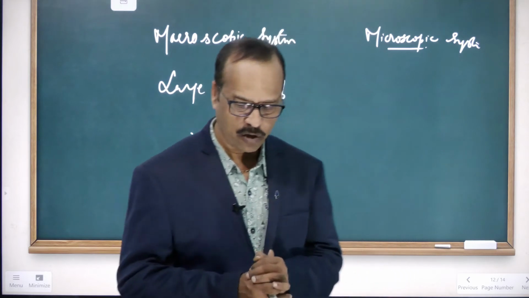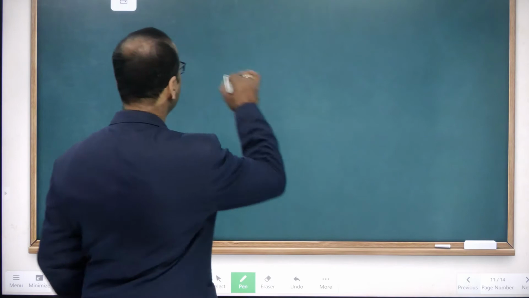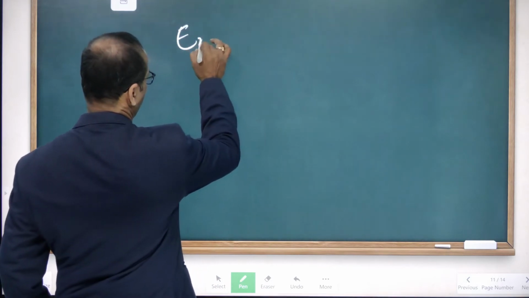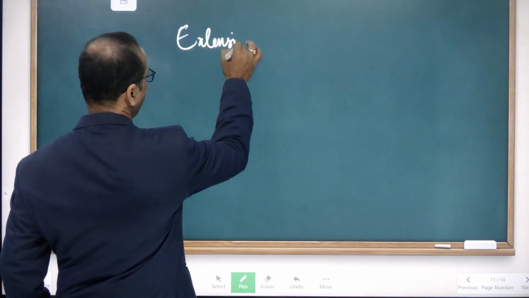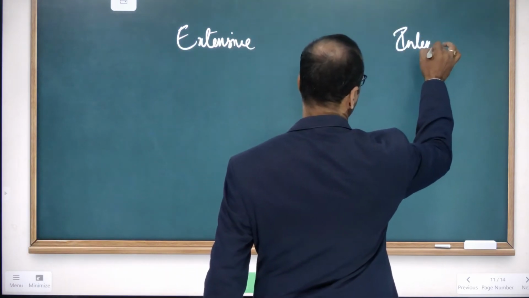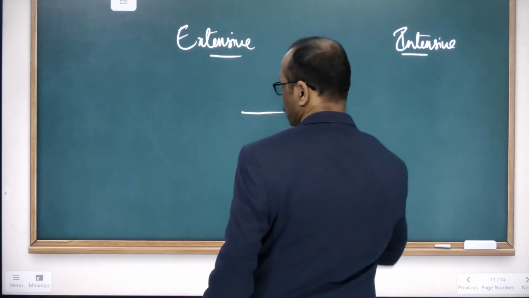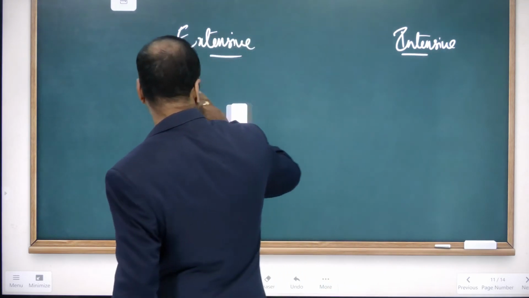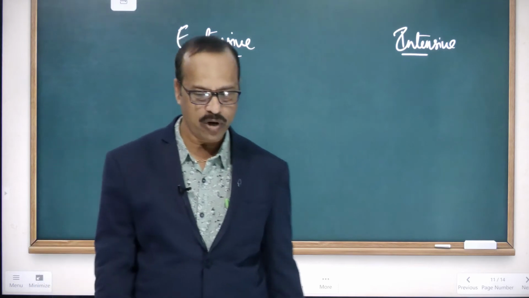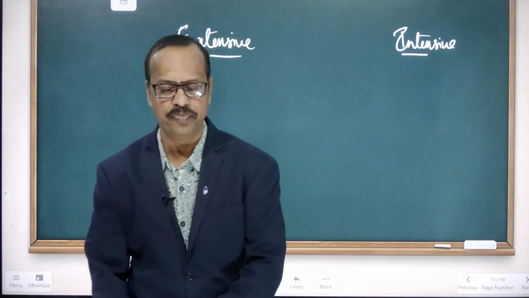Then here we come across extensive properties and intensive properties. See, this is very, very important. Extensive and intensive. So, students, here we come across some properties called intensive property and extensive property.